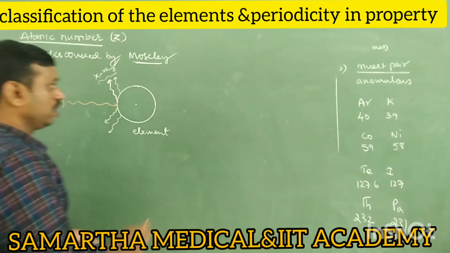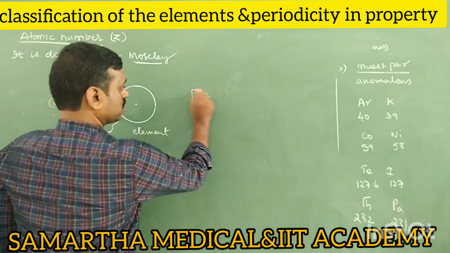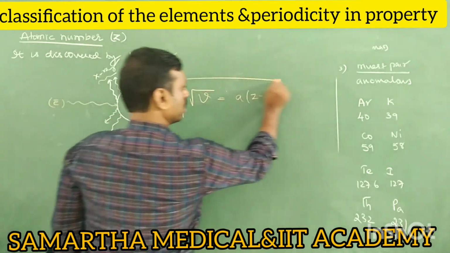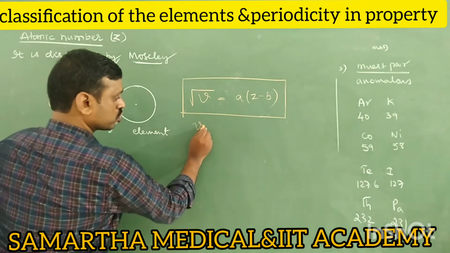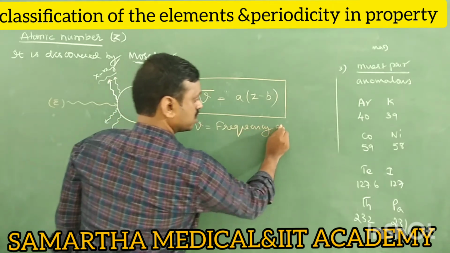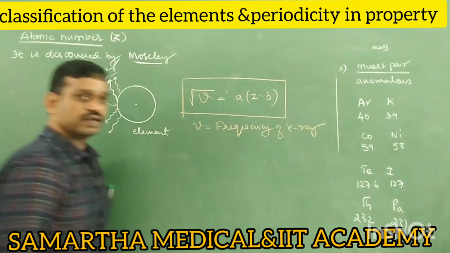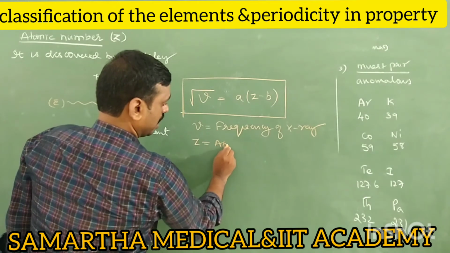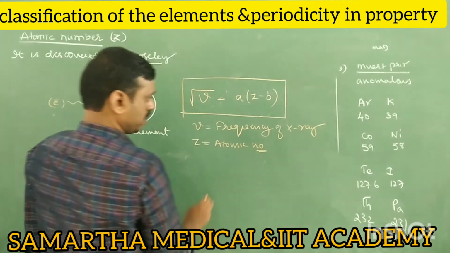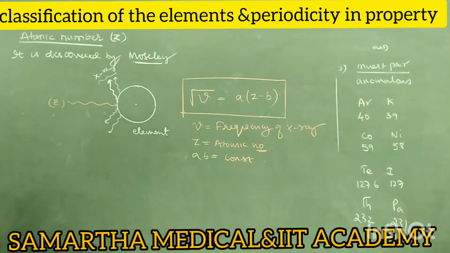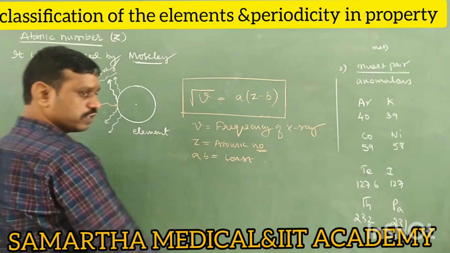Therefore, root nu equals A into Z minus B. This is the mathematical expression given by Moseley, where nu is the frequency of X-ray, Z is the atomic number, and A and B are constants that depend on the given element. I taught these things in basics. So this is Moseley's equation.